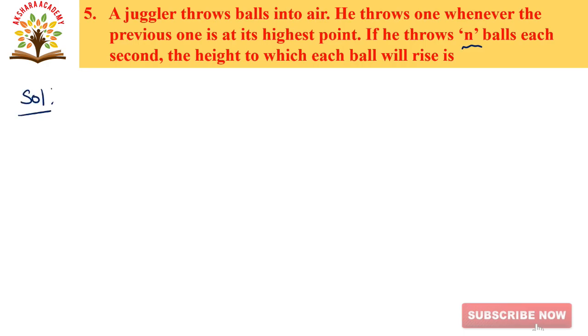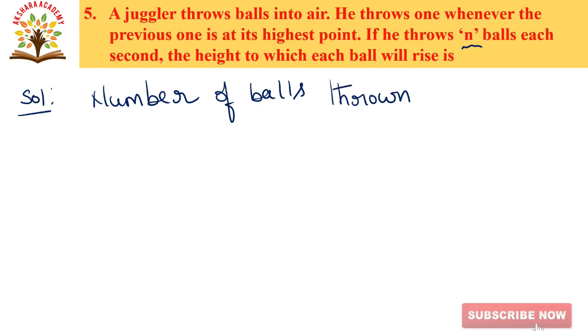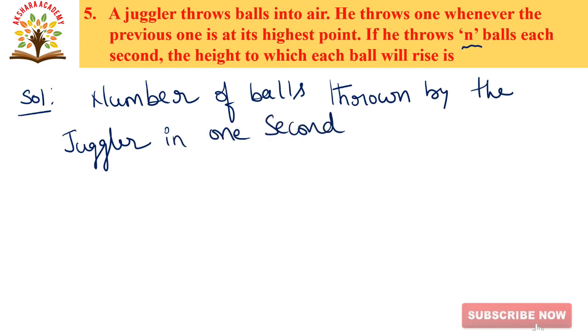First we have to write the number of balls thrown by the juggler in 1 second is equal to n.